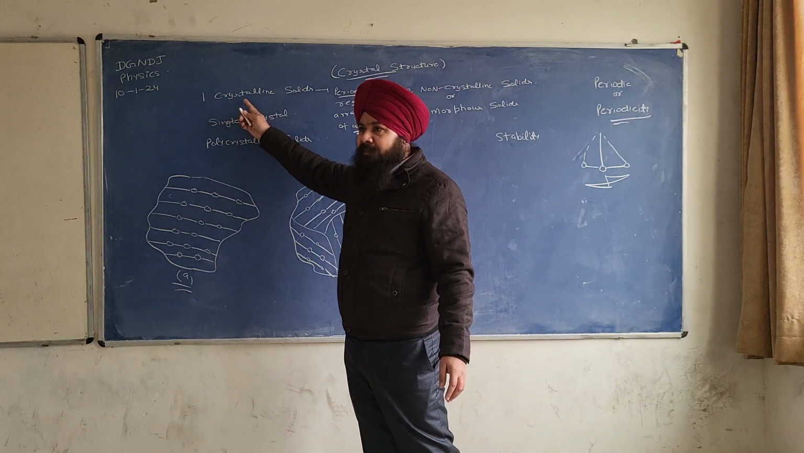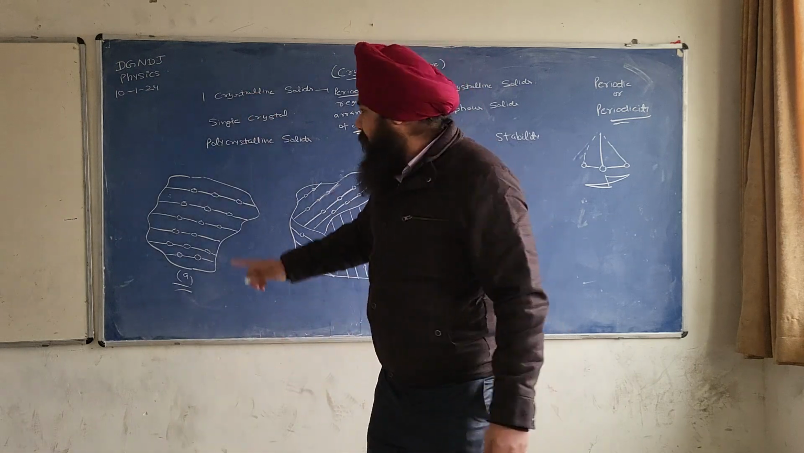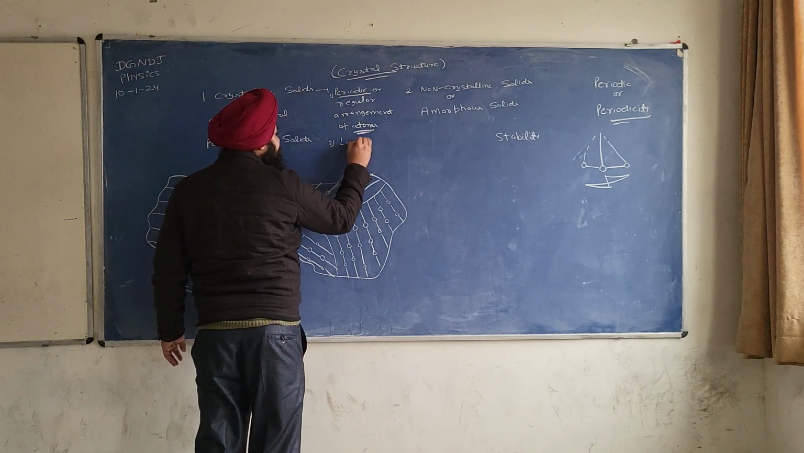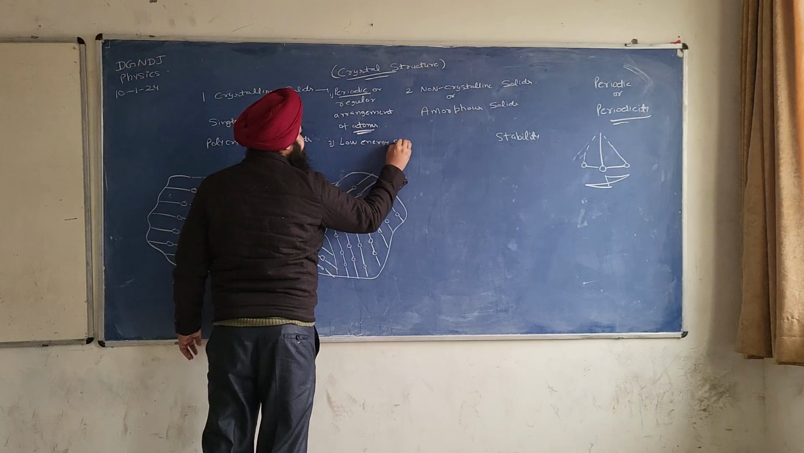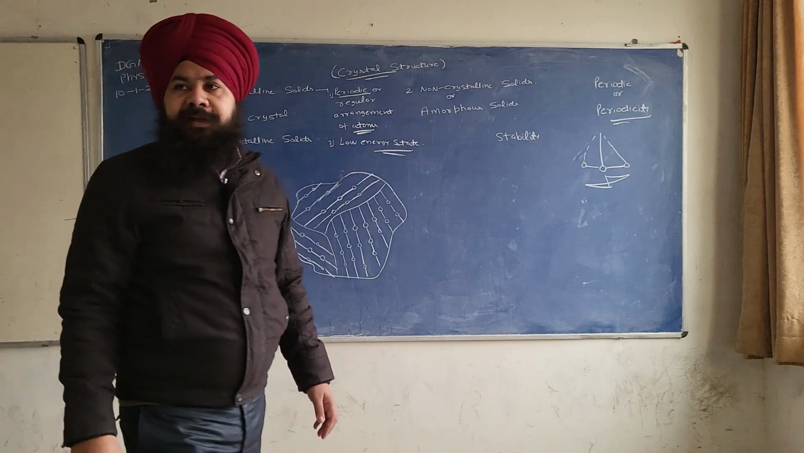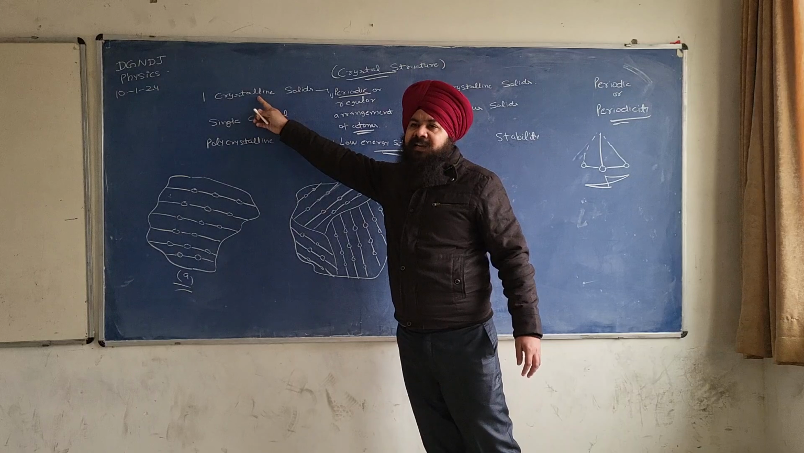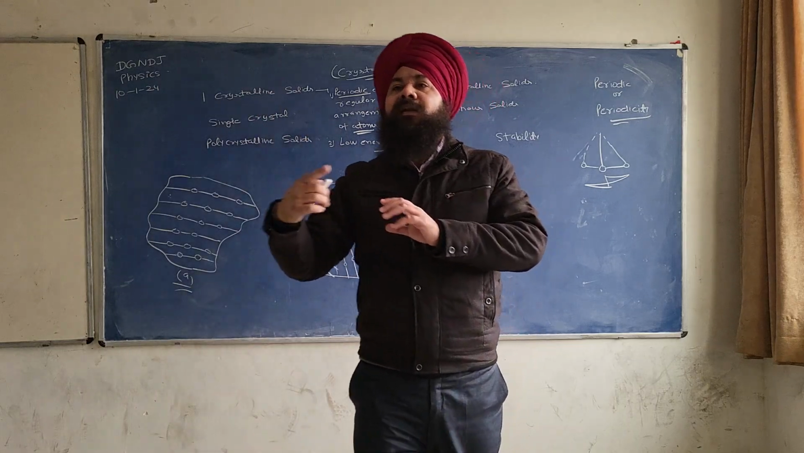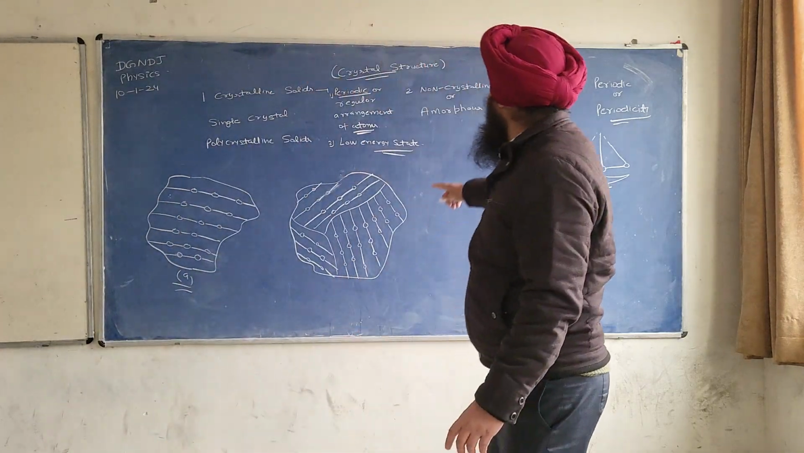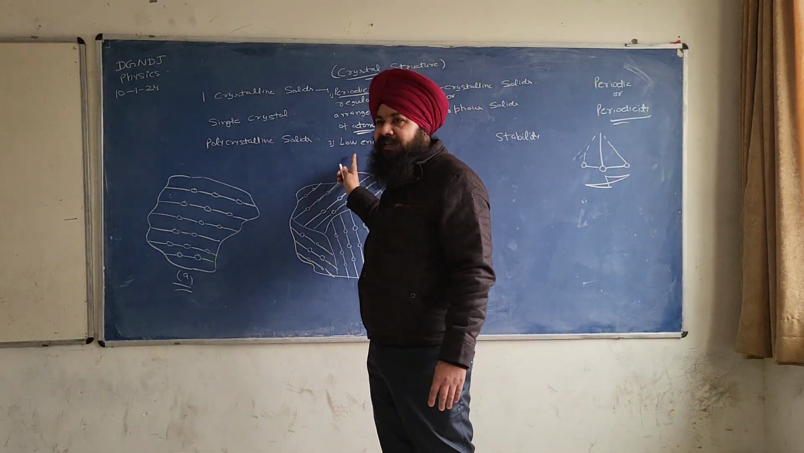In nature, most solids are crystalline solids. Why? Because it is called a low energy state. Crystalline solids have low energy states. We can also say that when crystalline solids get formed, there is a more release of energy as compared to a non-crystalline or amorphous solid. So that is why it is called a low energy state.